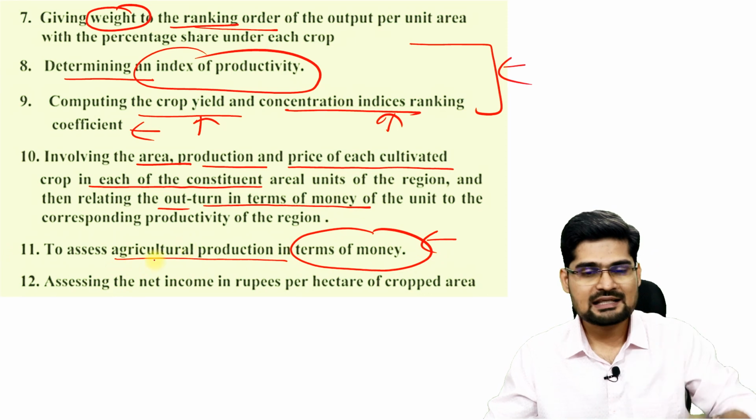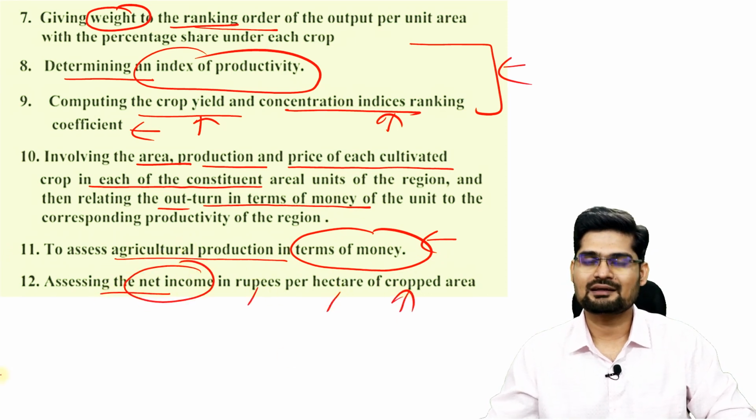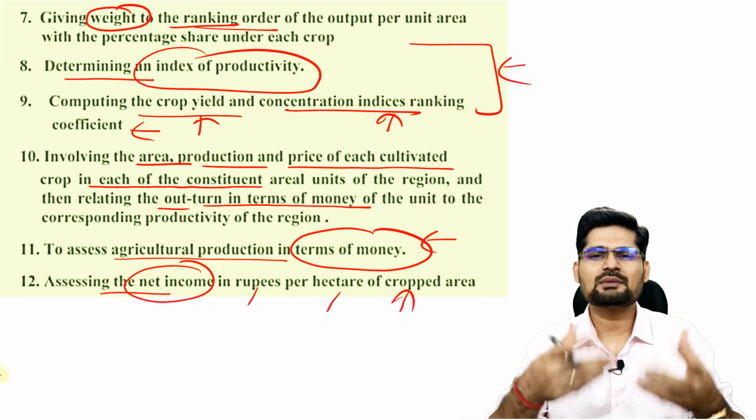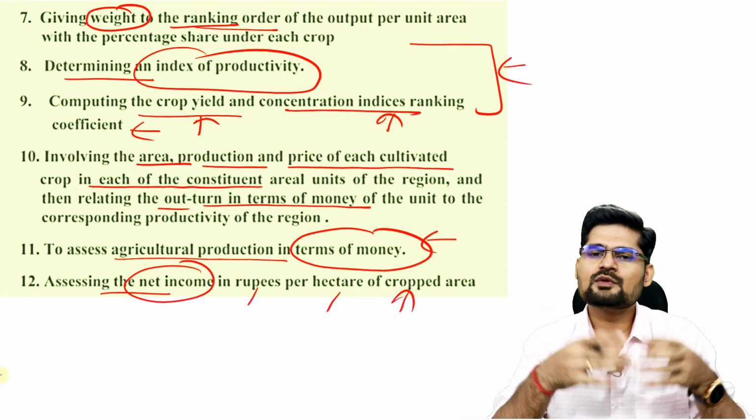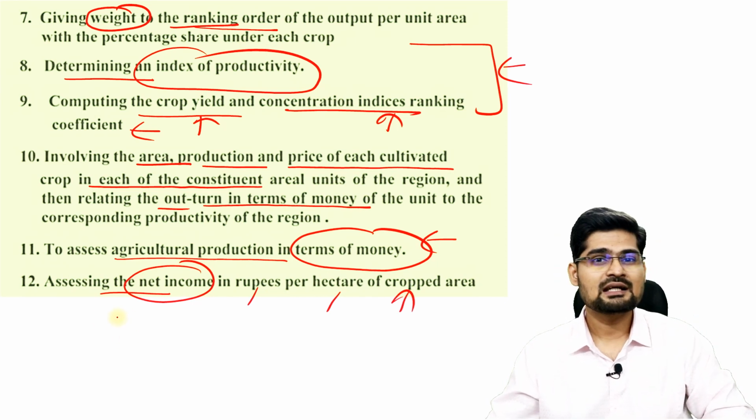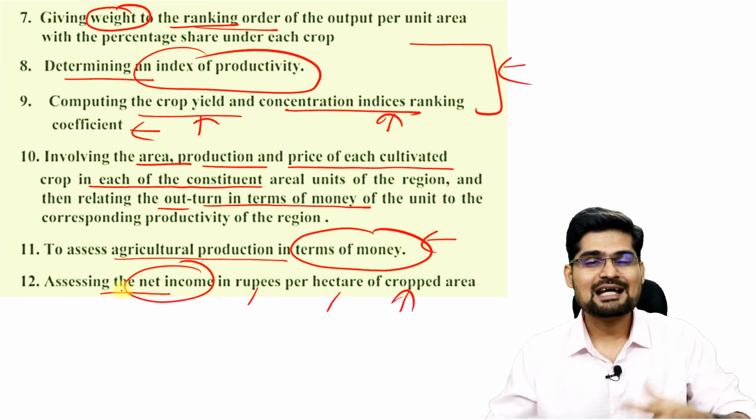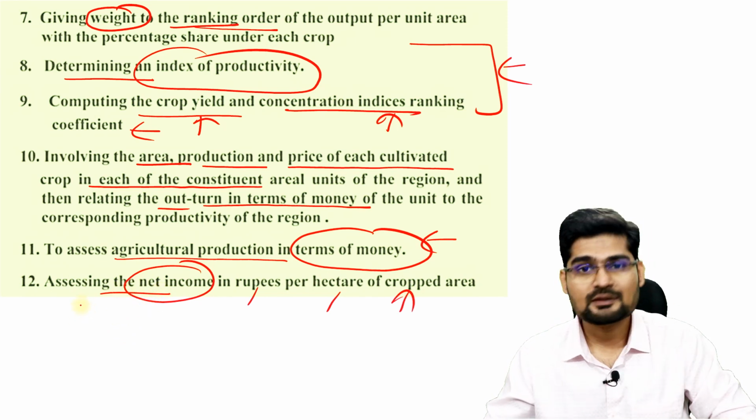How much is it generating, right? And assessing the net income in rupees per hectare of cropped area. So these are certain ways, certain methods, and there are many more methods which can also be used in terms of the qualitative aspect. If also you see how much is the satisfaction, how much is the quality of life, how much is the standard of living of the farmers because of that particular productivity.